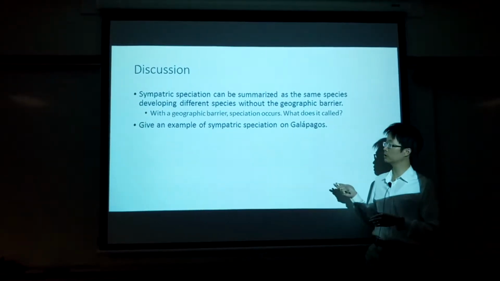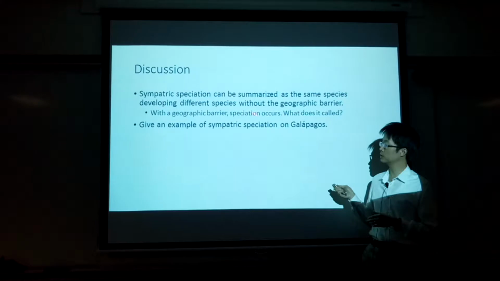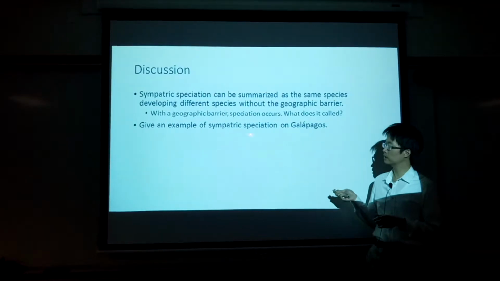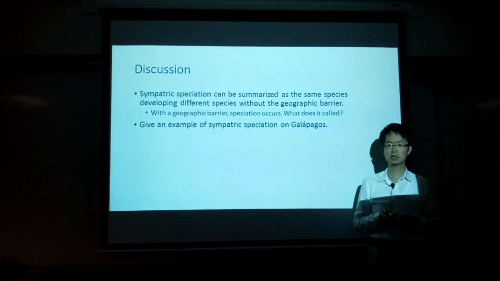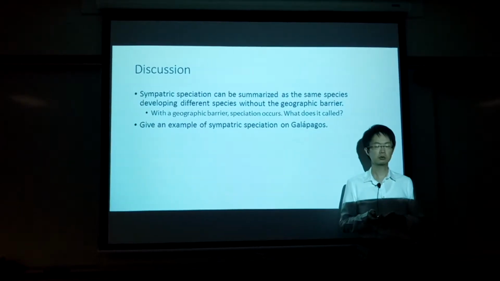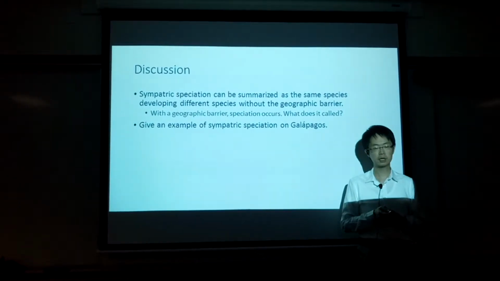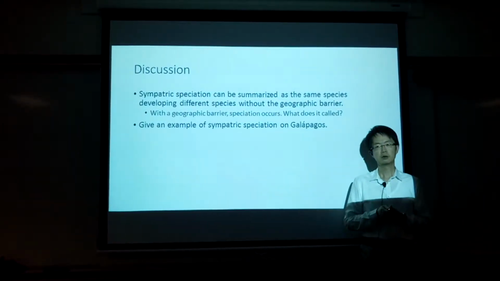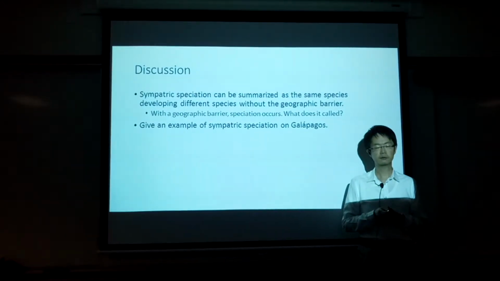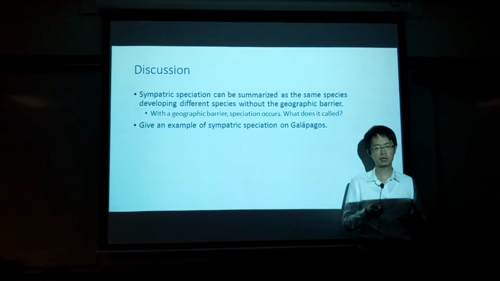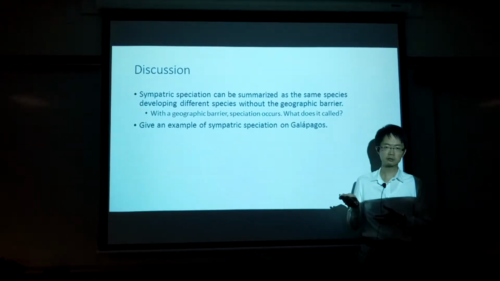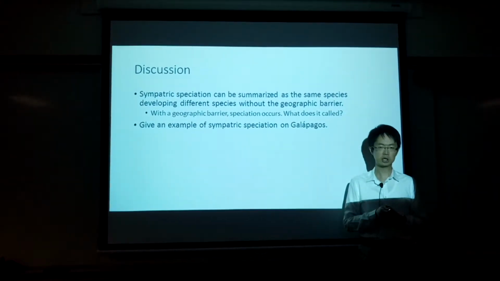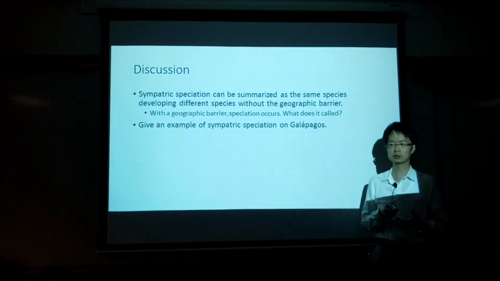The answer to the first question, speciation with a geographic barrier, is called allopatric speciation. And an example of sympatric speciation in the Galapagos Islands is the finch. This is another example, because finches diverge into different species because of the different types of food they eat. In this case, the sympatric speciation is not due to an accident in cell division. It is due to the different kinds of food they eat.